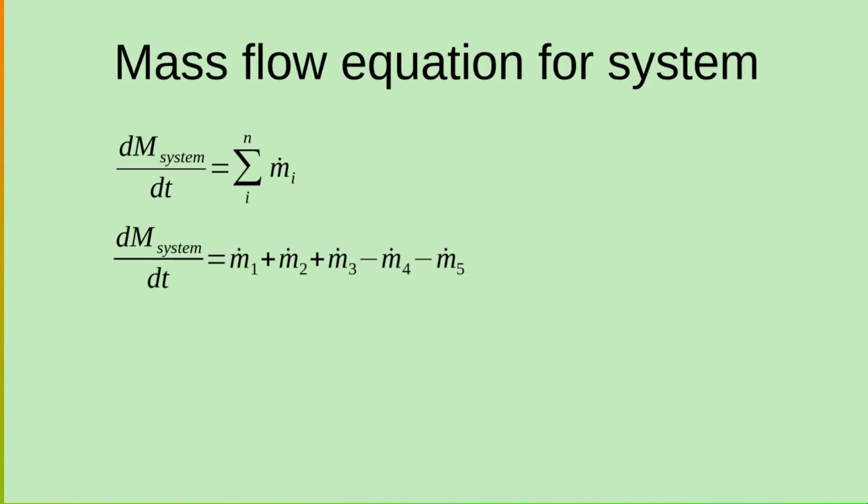Therefore, the change in mass of the system is m1 plus m2 plus m3 minus m4 because it is leaving the system, and minus m5 because it is leaving the system. Note, in this summation, plus is the sign for mass flow rates going in and minus is the sign for the mass flow rates going out.